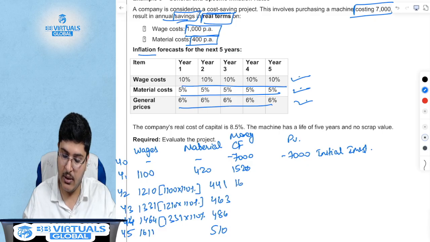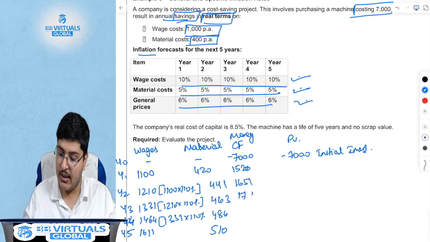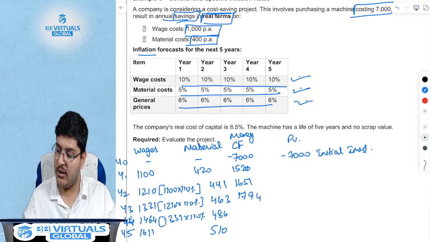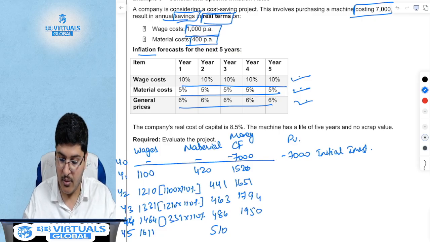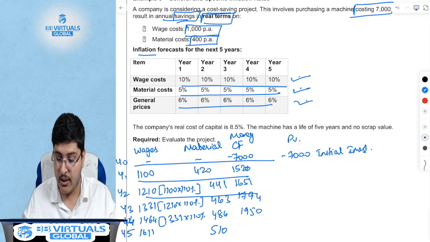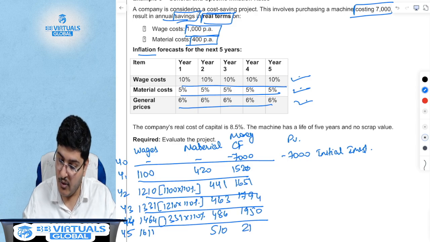For the third year it is 1210 plus 441, which is 1651. For the fourth year it is 1331 plus 463, which is 1794. For the fifth year it is 1464 plus 486, which is 1950. For the last year it is 1611 plus 510, which is 2121.